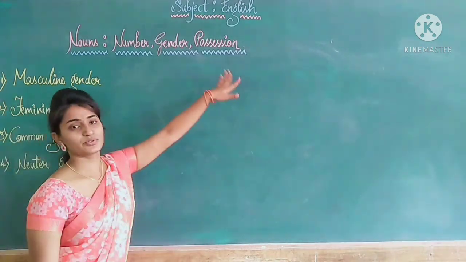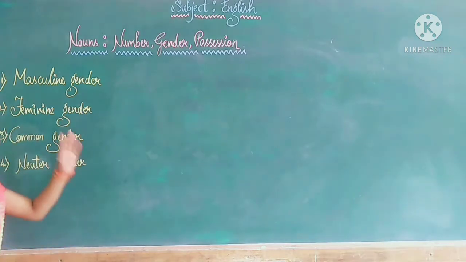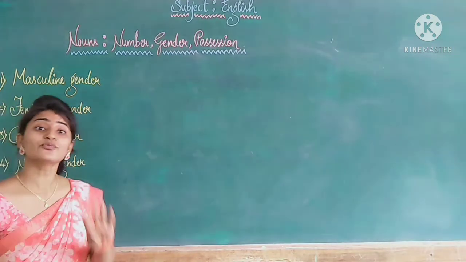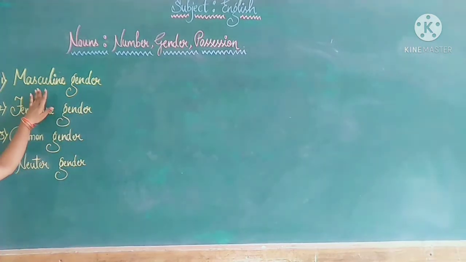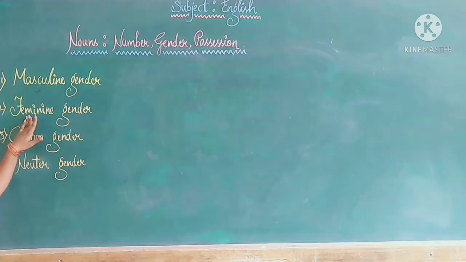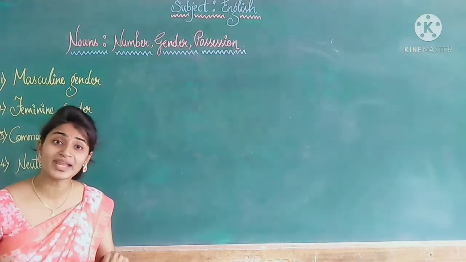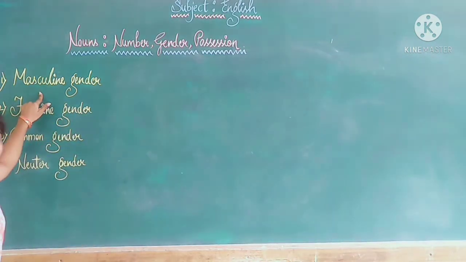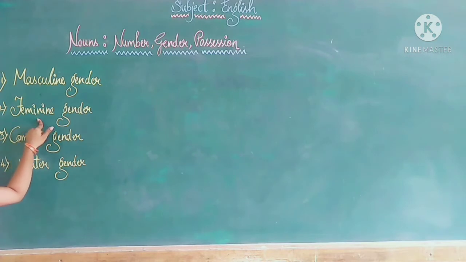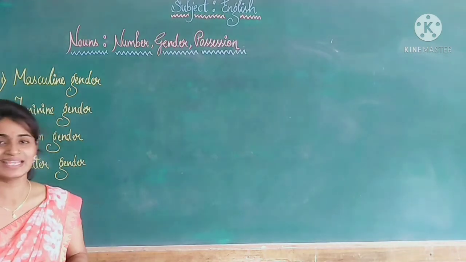Gender and possession. So, gender. Gender is categorized into 4 categories: masculine gender, feminine gender, common gender and neuter gender. Now we are going to see it one by one with examples.